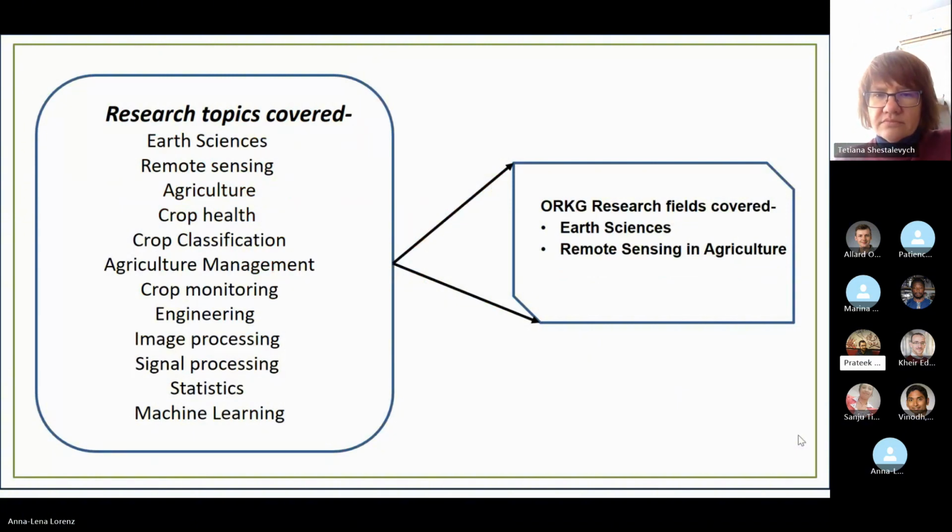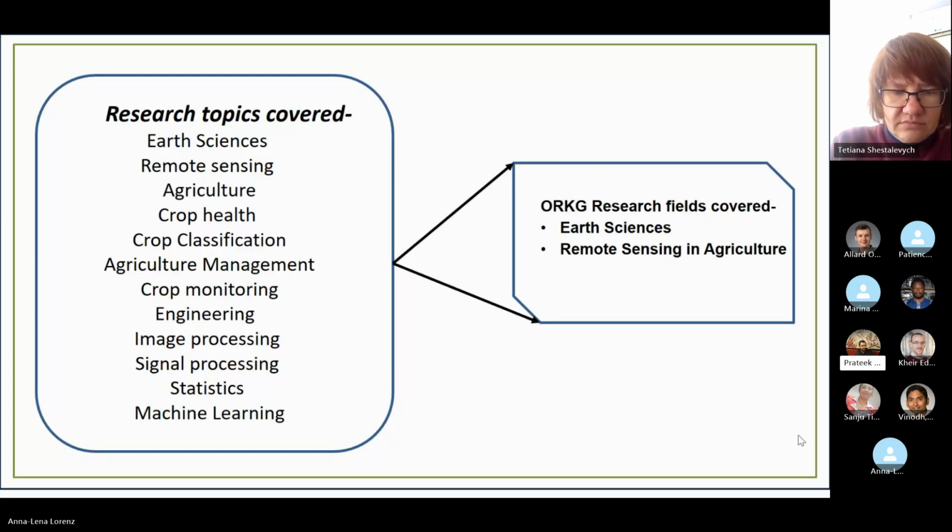Coming to this grant, these are the few research topics covered. In my previous grant, as I told, I worked on the planetary sciences, so mostly the minerals were covered. But here, I got the chance to work on the crop and agriculture part.